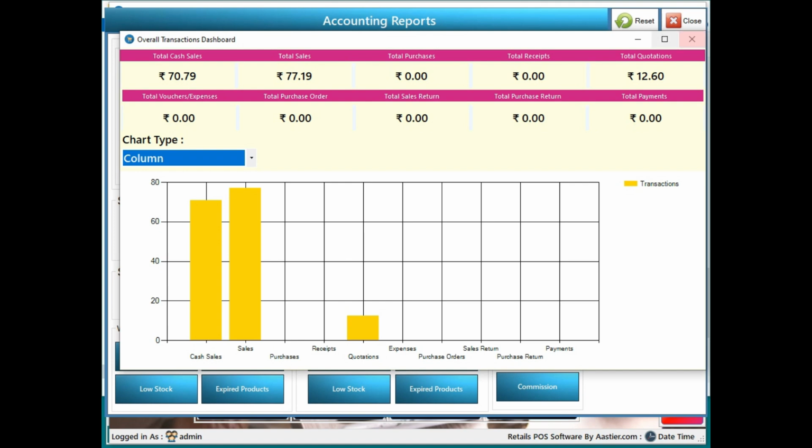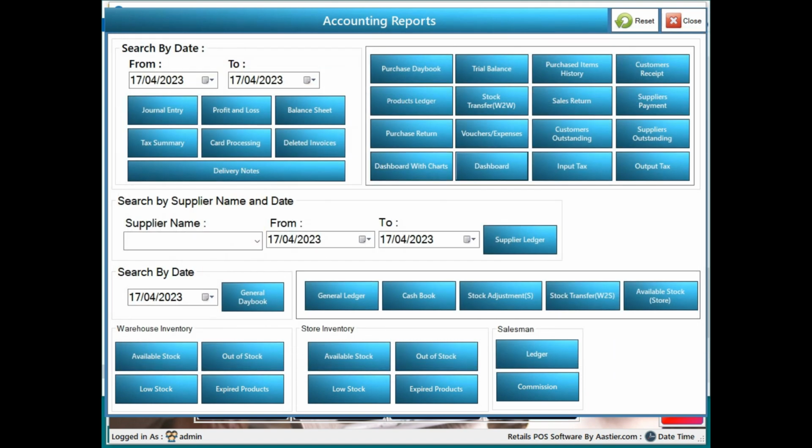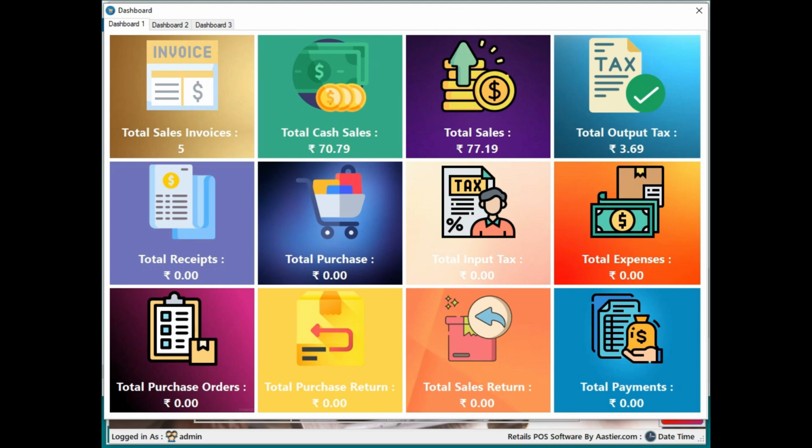The total sales and every informations. Total sales invoice created and total cash sales, total sales and output taxes, how much is, and the total receipts, purchases, input tax, expenses, everything you can just see in one window.